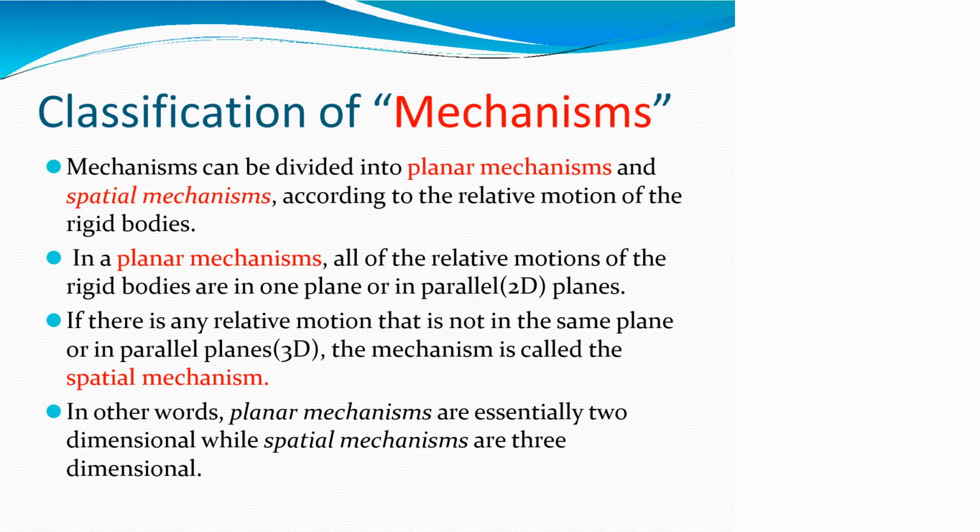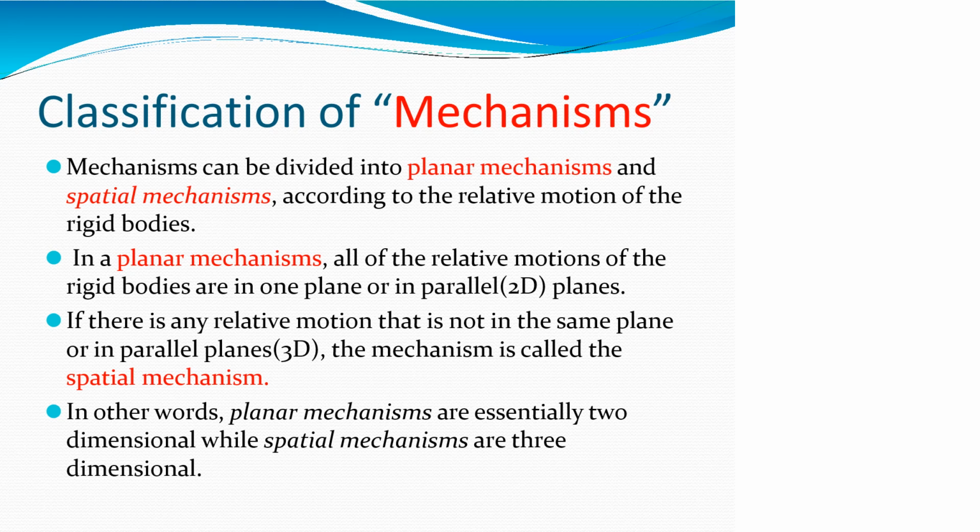Now we are going to see the classification of mechanisms. Mechanisms can be divided into planar mechanisms and spatial mechanisms according to the relative motions of the rigid bodies. In a planar mechanism, the relative motions of the rigid bodies are in the same plane or parallel 2D planes. A spatial mechanism is like a 3D mechanism.